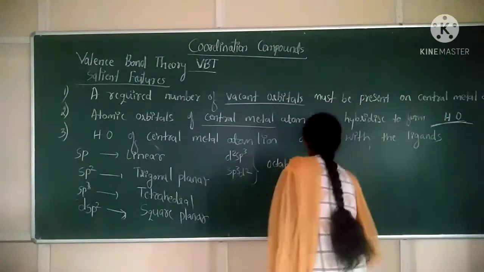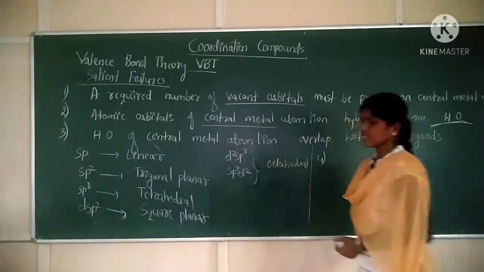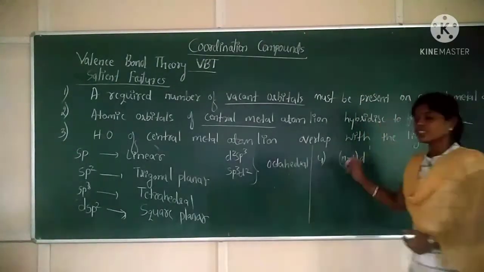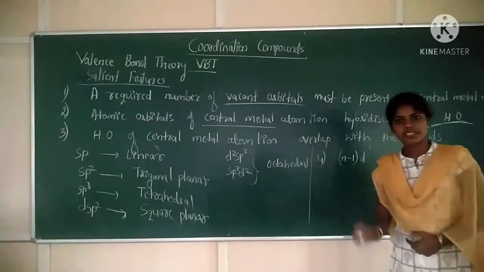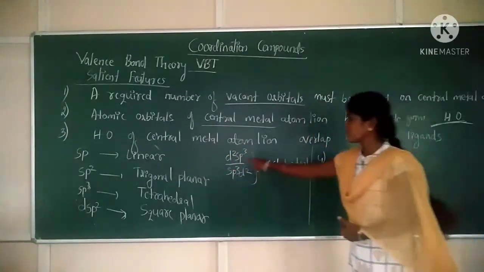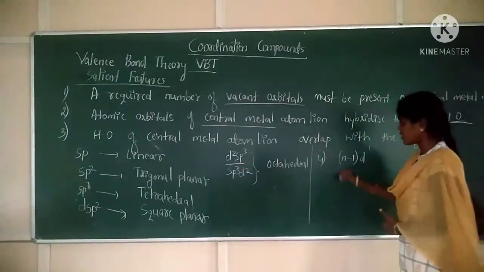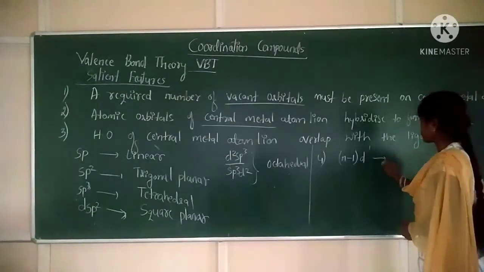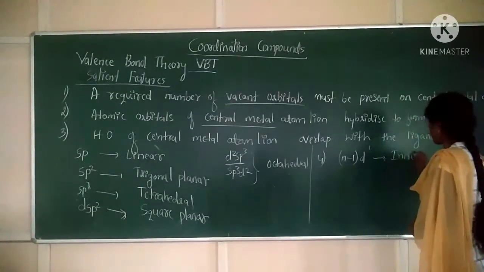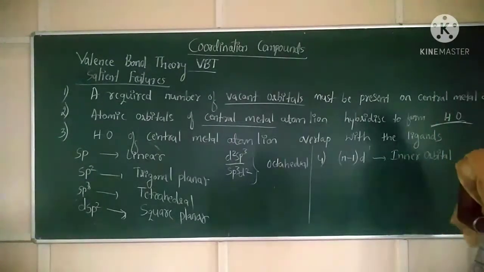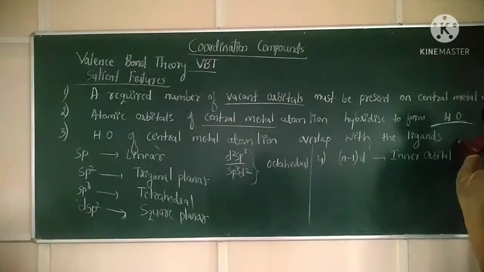Next, the fourth salient feature: if (n minus 1)d orbitals are involved in hybridization, that is, if d2sp3 hybridization is present, those are said to be inner orbital complexes, also called low spin complexes.